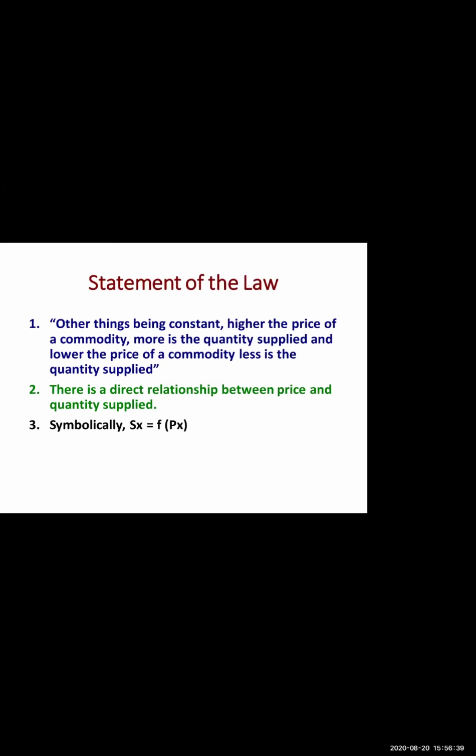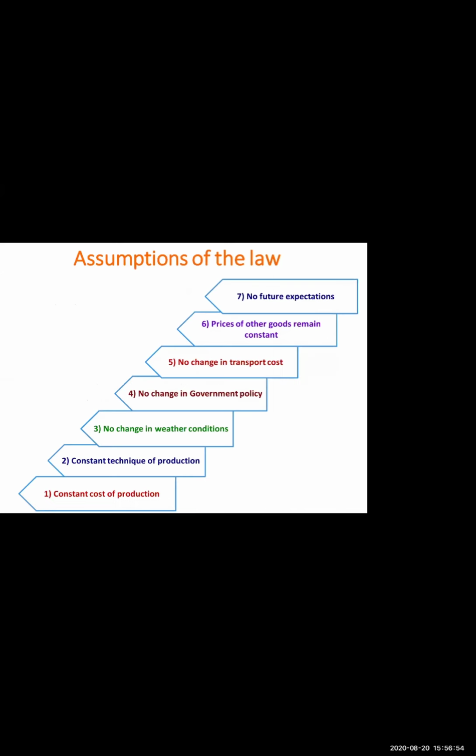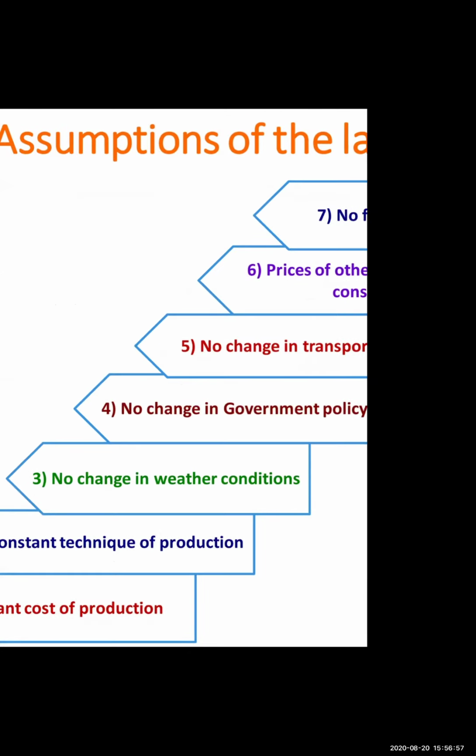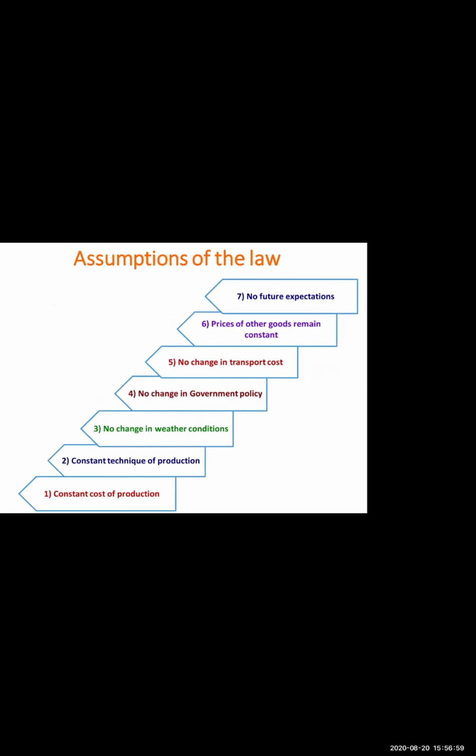Moving ahead, today we are going to analyze assumption, supply schedule, exception of the law, variations in supply, and changes in supply. So here is an assumption. The very first assumption is whatever our determinants were, that same thing we consider as an assumption. That is why the determinants part has been kept as a self-study part.